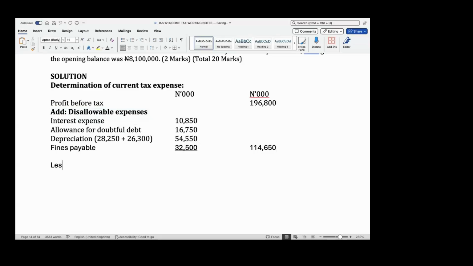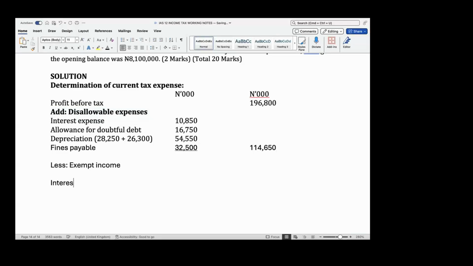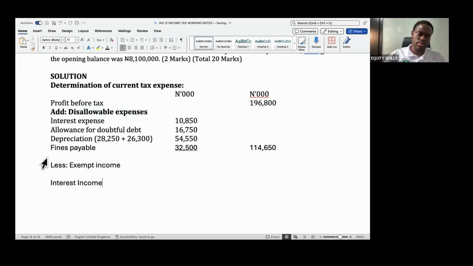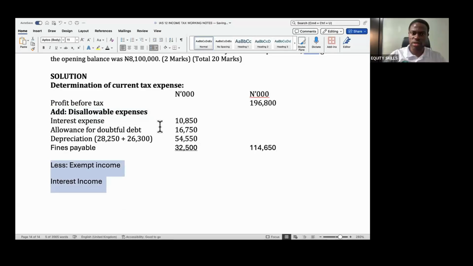Okay. Then you also deduct exempt income. And the only exempt income I can see here is the interest income. And how much is the interest income?